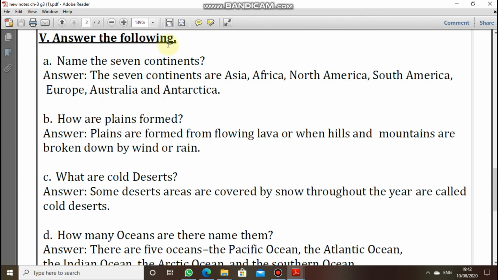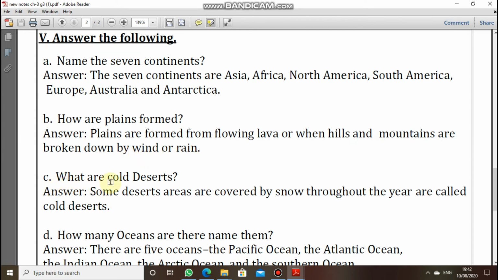Fifth one is answer the following. And the first question is name the 7 continents. The 7 continents are Asia, Africa, North America, South America, Europe, Australia and Antarctica. The second question is how plains are formed. Plains are formed from flowing lava or when hills and mountains are broken down by wind or rain.